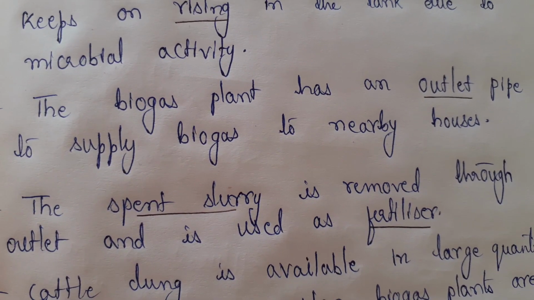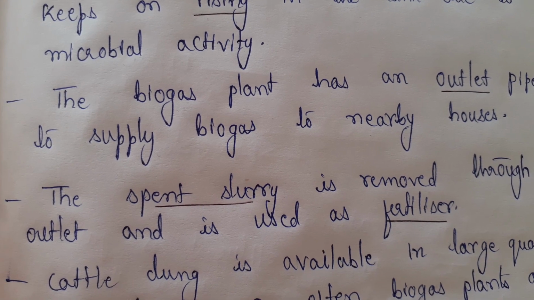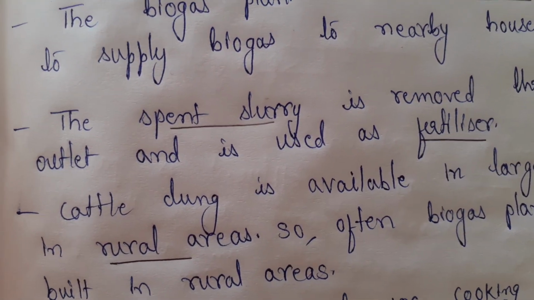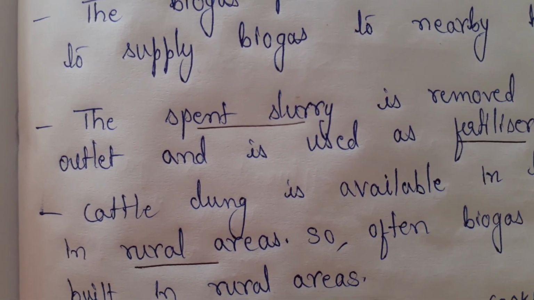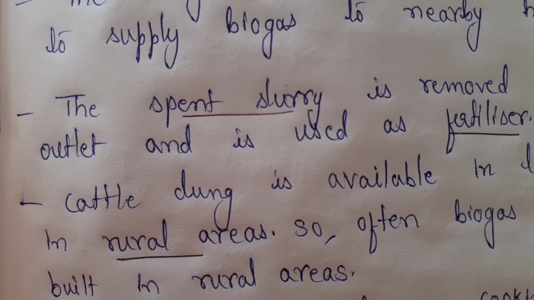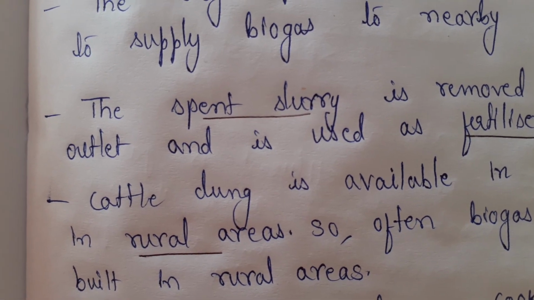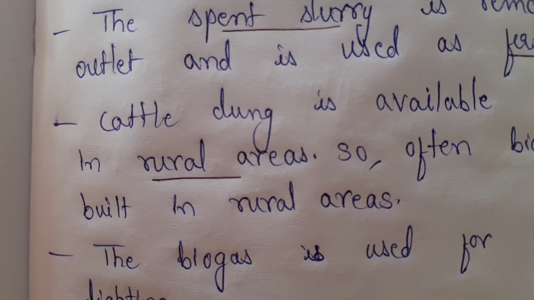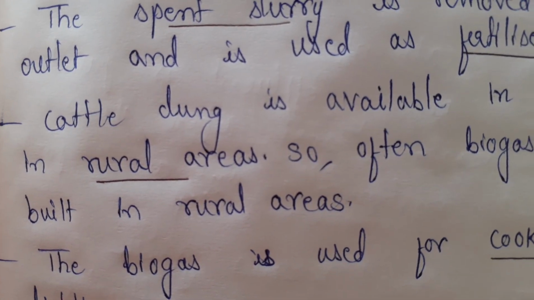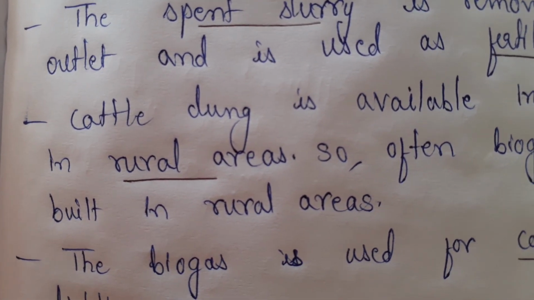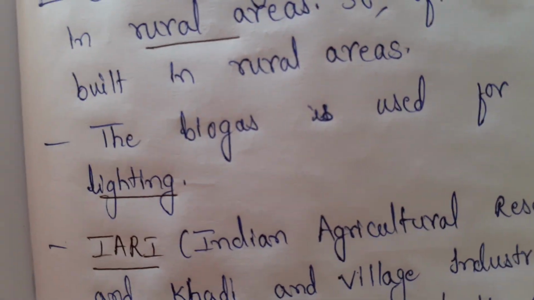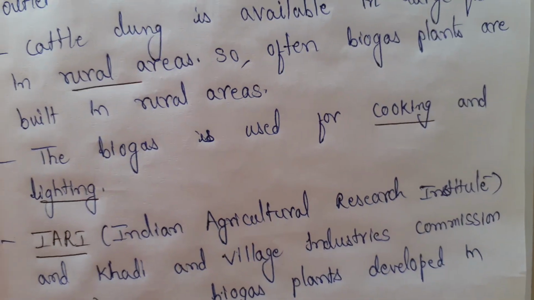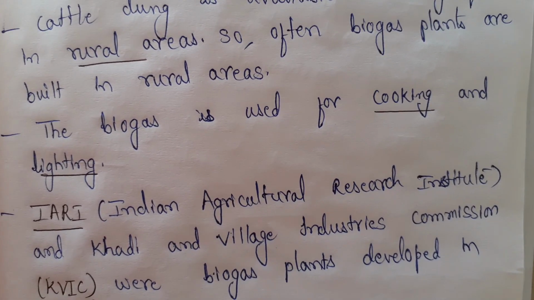Now the biogas plant has an outlet pipe through which you get the gas, and you can connect it to the nearby houses where they can use it for lighting or cooking. And the remaining slurry, whatever is there, you are using it as a fertilizer. And the cattle dung, generally, because you find this excreted material mostly in the rural areas, you find the biogas plants in the rural areas or the villages.